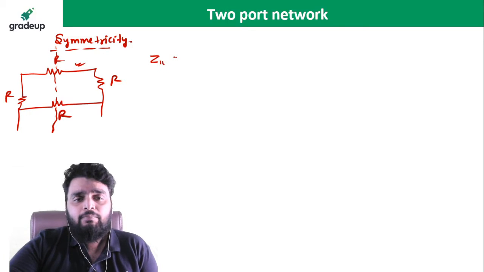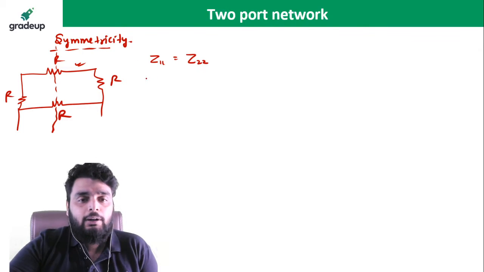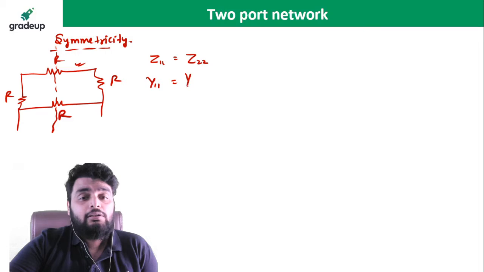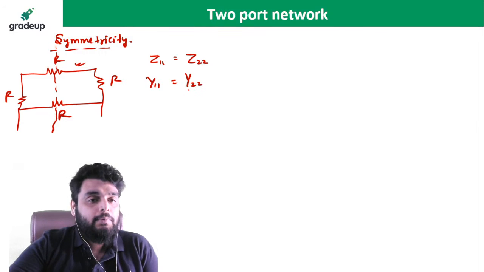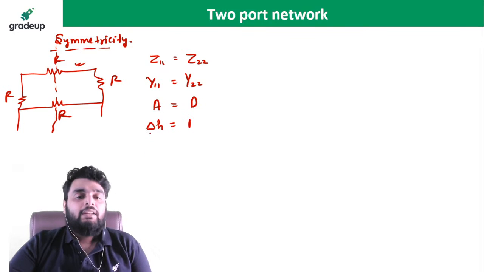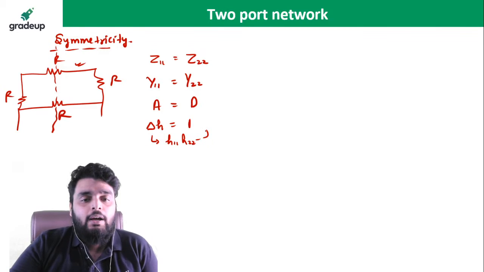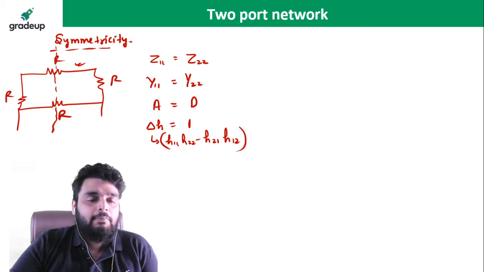What are the conditions? In Z parameter, the principal diagonal is going to be equal. In Y parameter also, the principal diagonal is going to be equal. And in ABCD parameter also, the principal diagonal is going to be equal. But in case of an H parameter, the determinant is equal to 1. The determinant you can write as H11 H22 minus H21 H12. This is the determinant. Yes or no?